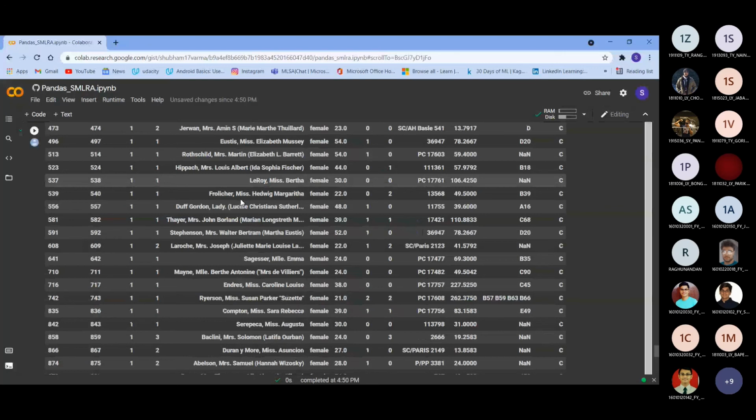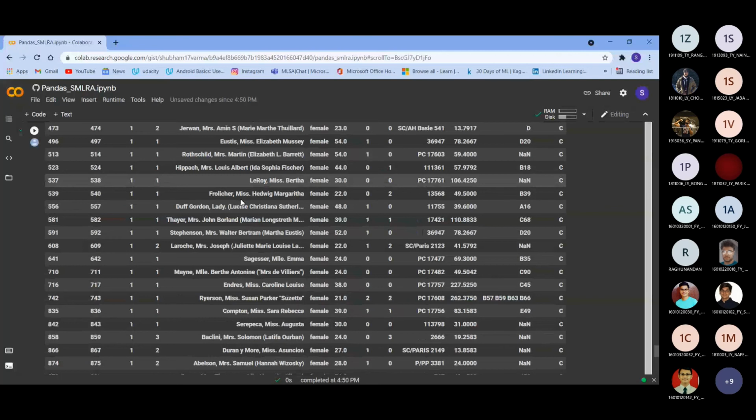Now, suppose you want to drop a certain column. If you are training a machine learning model, then the column name doesn't really matter because it will not give you any fruitful output. So what you have to do is drop that column. The function we can use is the drop function, dot drop. You just have to specify the name of the column that you want to drop. This axis equal to 1 implies the column.